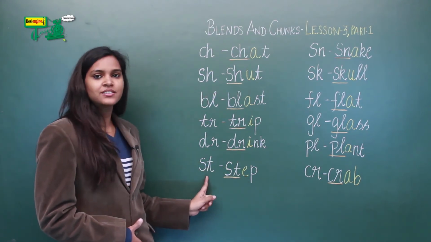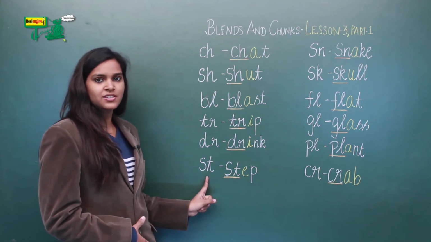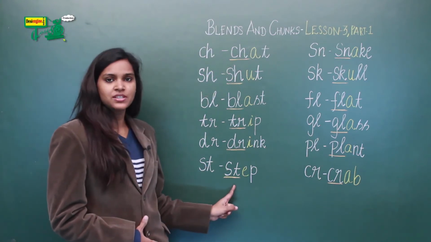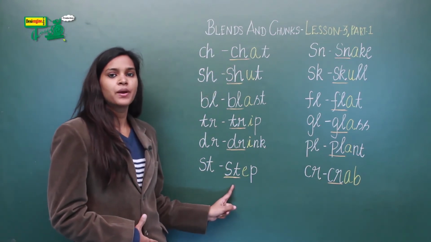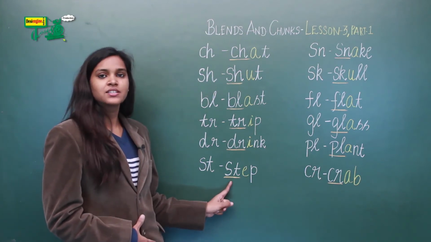The next letter is S and T. Together it is pronounced as st, st. For example, in the word step, step. Say it once again, step.